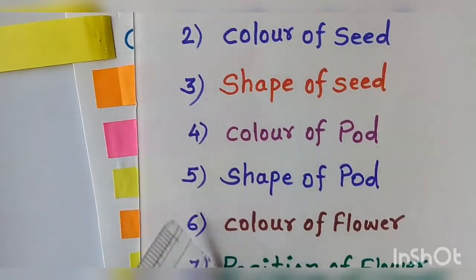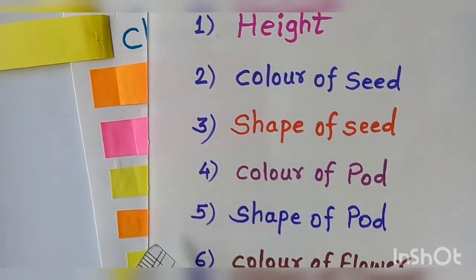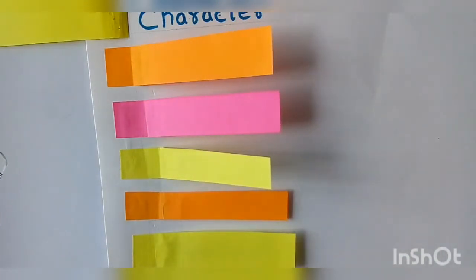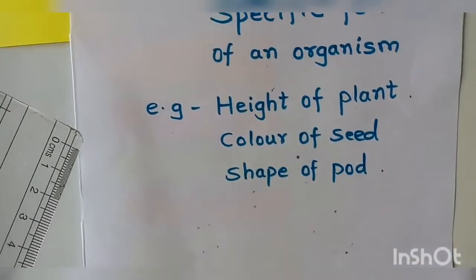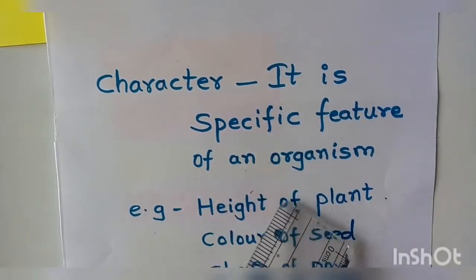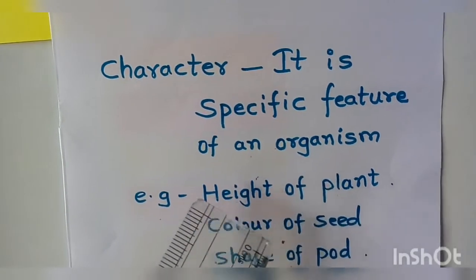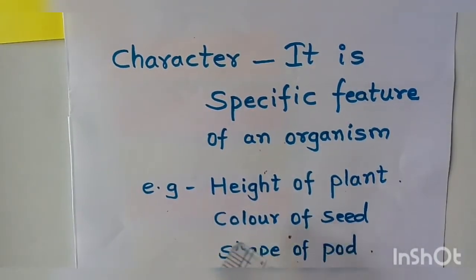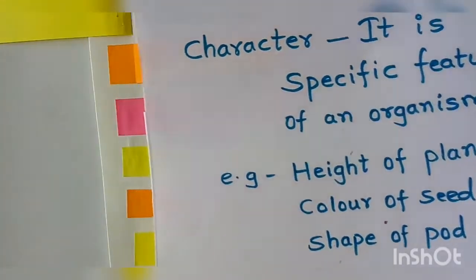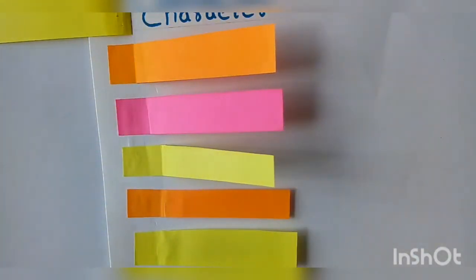So these are the 7 characters which were studied by Mendel. So these are all called characters. But how to define it? Character is nothing but a specific feature of an organism. For example, height of plant, color of seed, shape of pod, and so on. So these are all called characters.